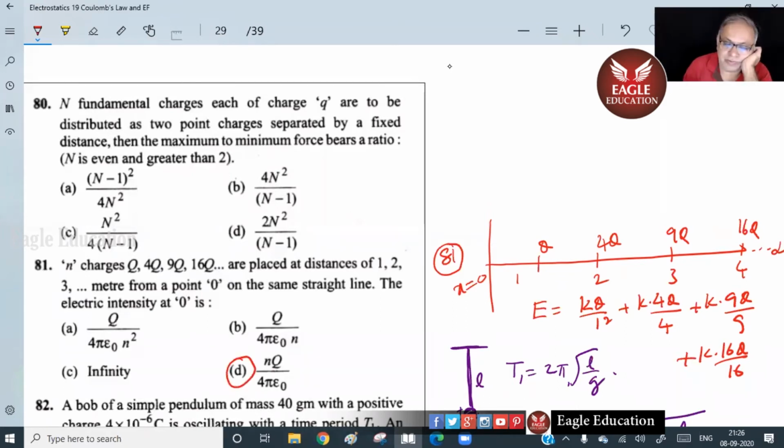Right, 80th you do. Come on. N fundamental charges of charge Q are to be distributed as 2 point charges separated by a fixed distance. Then the maximum to minimum forces bear a ratio. N is even and greater than 2. Come on. Some suggestion. You can't wait for me to set the question.